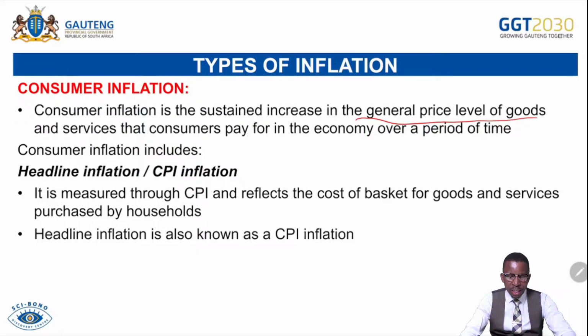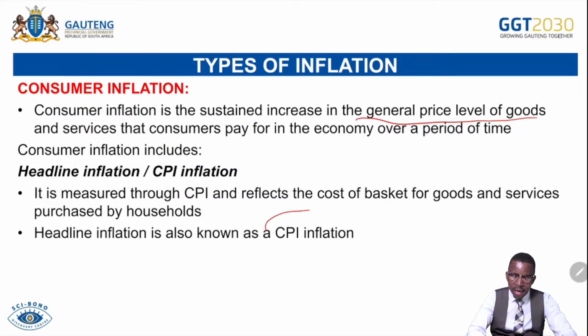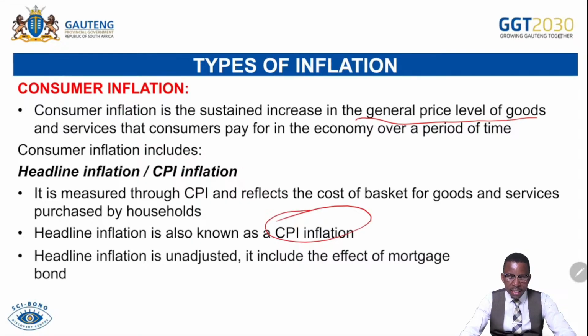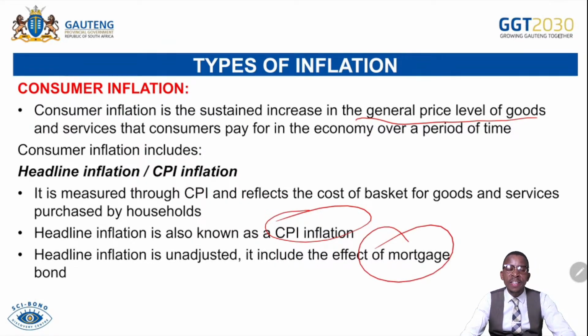If we talk about the headline inflation, we refer to the inflation rate that has not been adjusted. It contains the effect of mortgage bond or interest rates. It is measured through CPI and reflects the cost of the basket of goods and services purchased by the household. Headline inflation is also known as the CPI inflation, and it is unadjusted. It includes the effect of mortgage bond or the interest rate. That is the first one. We call that one the CPI or headline inflation.